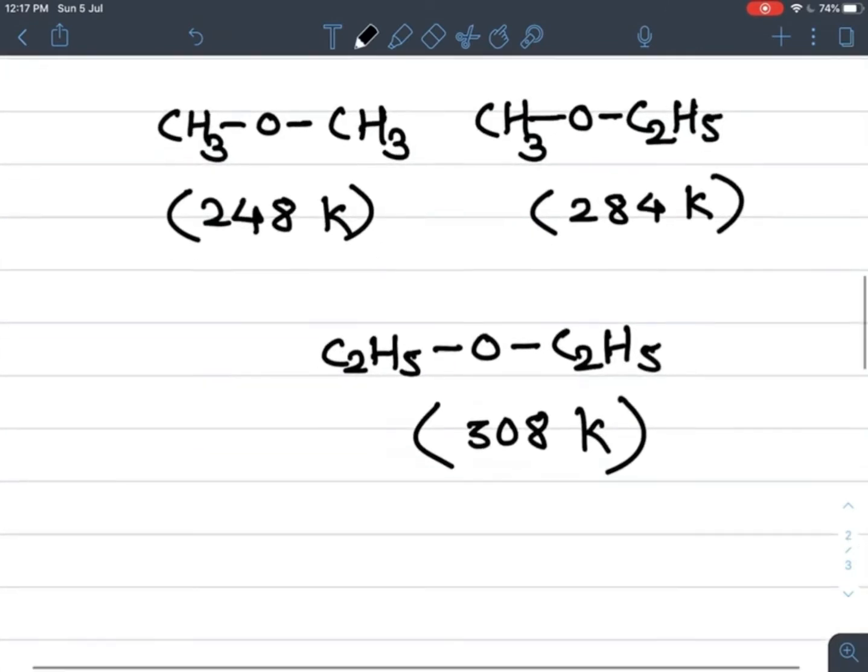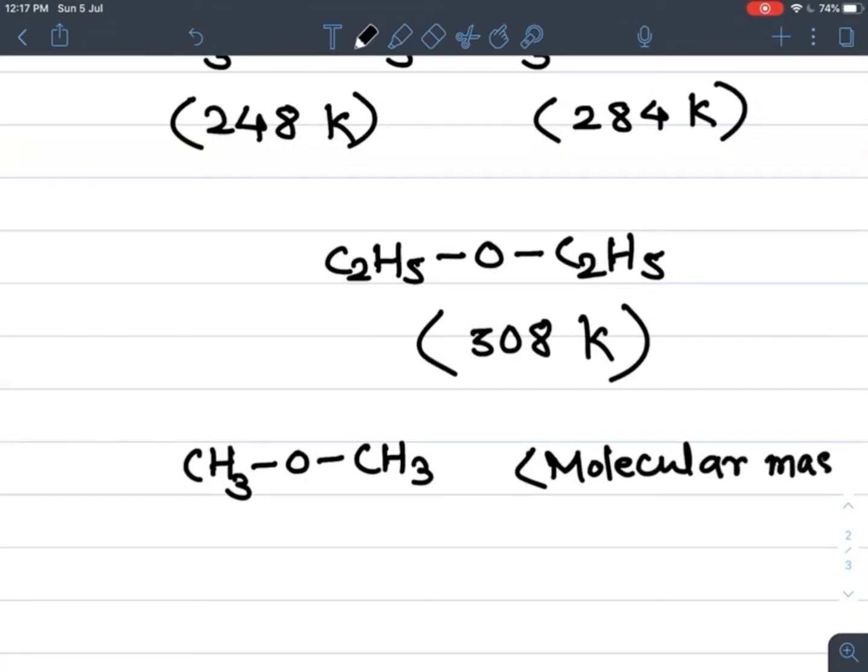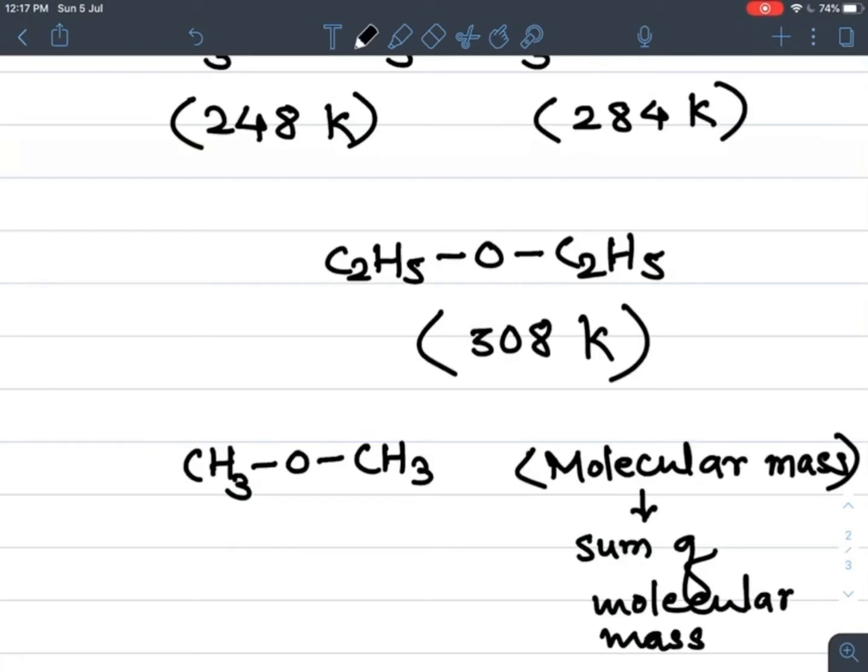So how can we calculate molecular mass? I am going to show you one example. Take CH3OCH3, dimethyl ether. Molecular mass is the sum, that is addition, of the molecular masses of the elements present in the compound.